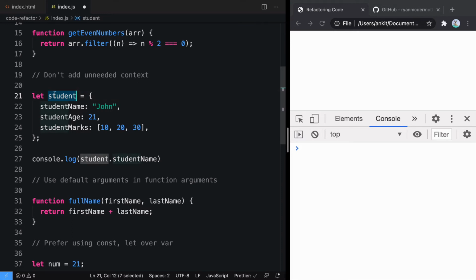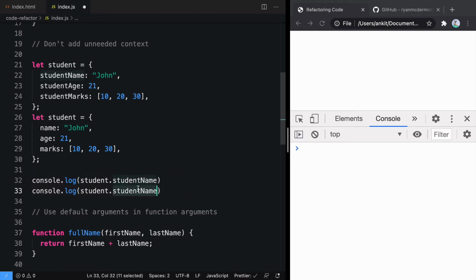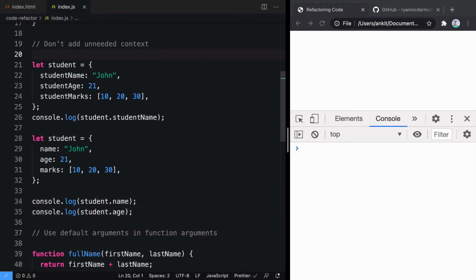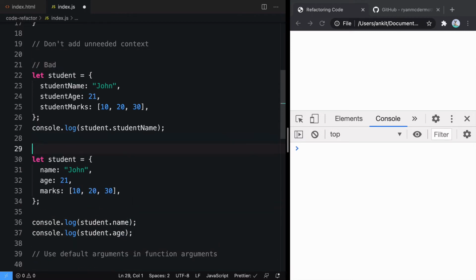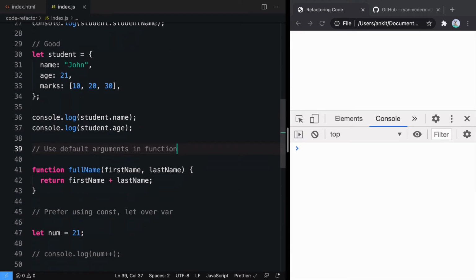Whenever you name your variable to be student, it conveys the information that it is a student. So why not just change these keys to something like just name or age or marks. When you have something like this, then accessing these variables will be something like student.name or student.age. So these are some bad practices and this is some good practices. So don't add unneeded context like this. This is small and easier to read because here we are saying student.name, student.age. So that is better. Let's move on to the next.